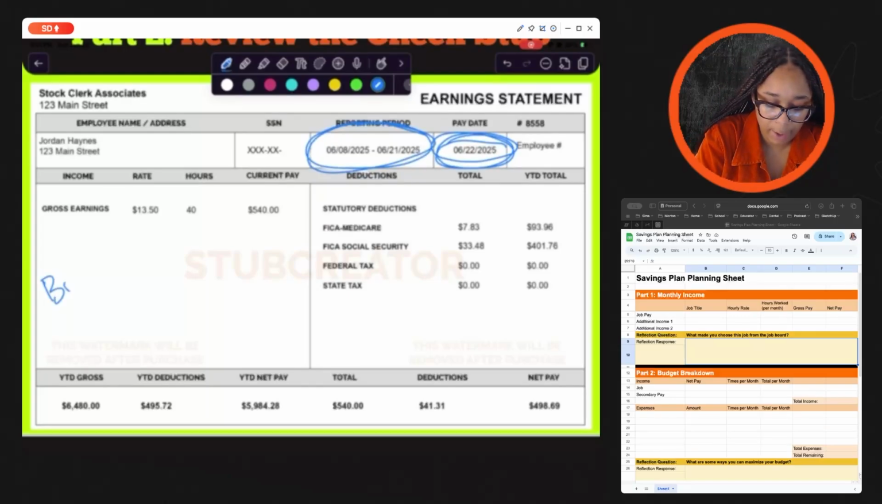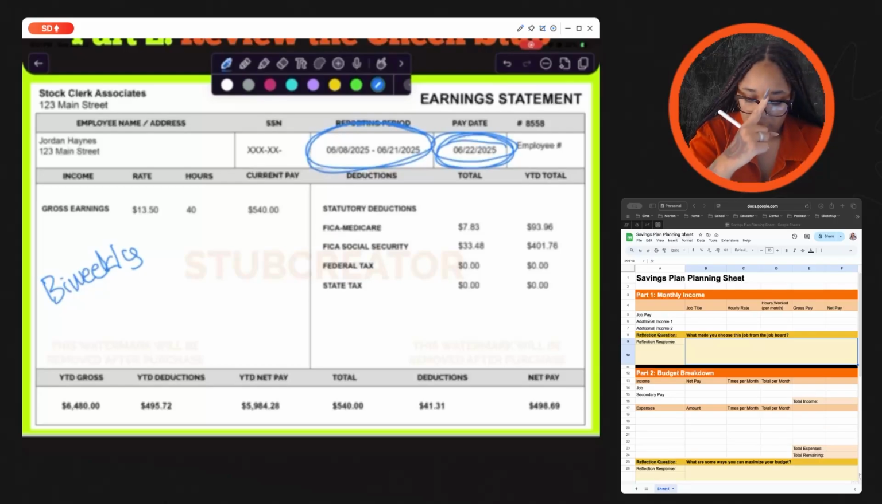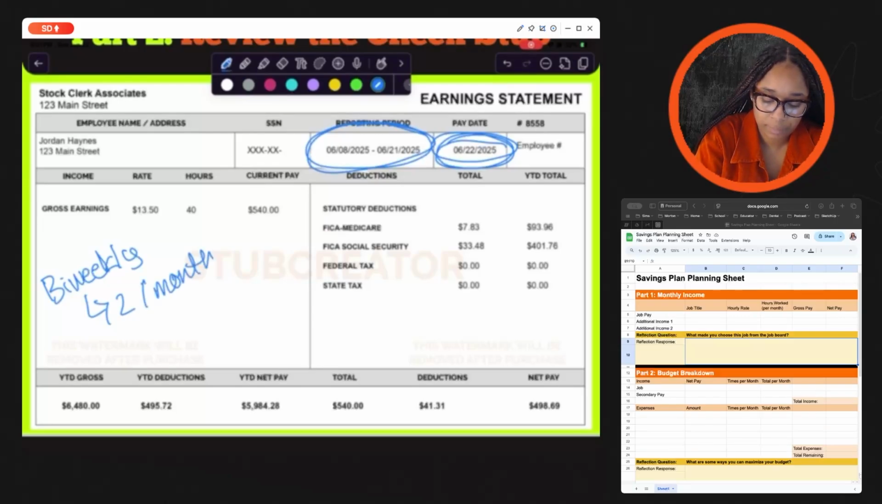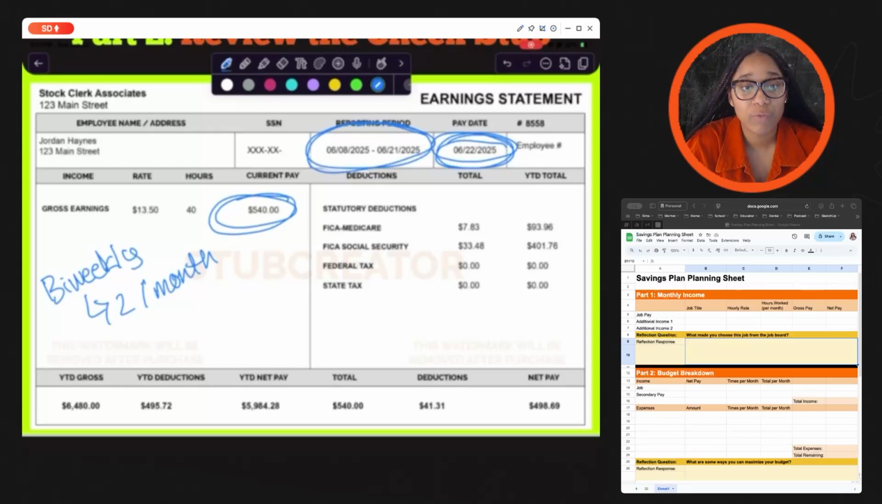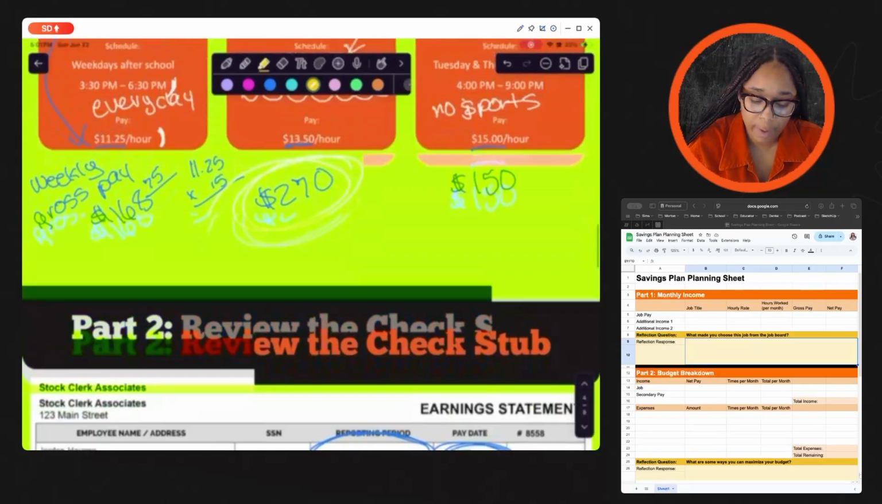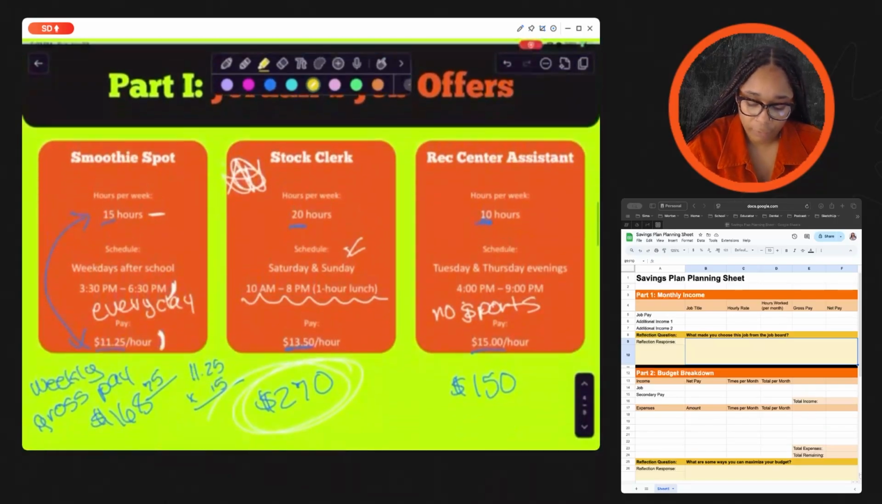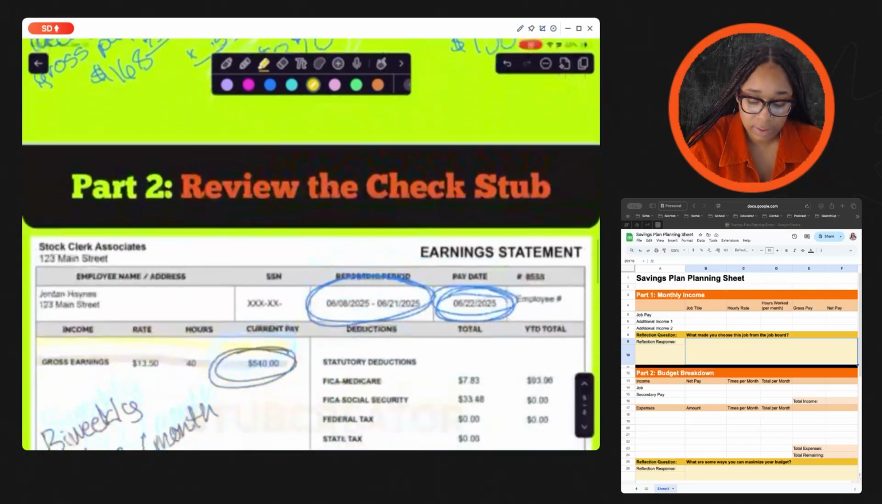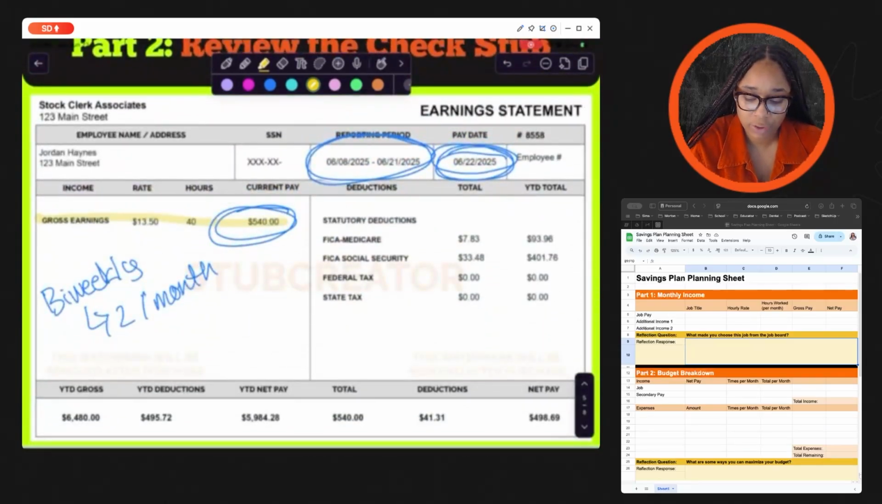Jordan gets paid bi-weekly. All right, so he's going to see this money roughly 2 times a month. His gross pay is $540. Remember that 40 hours is split over 2 weeks. So when we go back to our job offers, he's got the 20 hours and this is a paycheck for 2 weeks. So he's making $540.